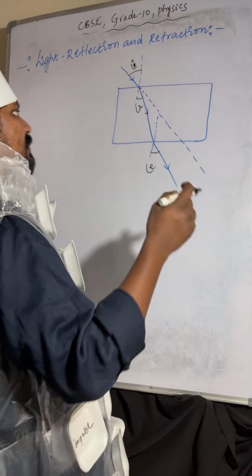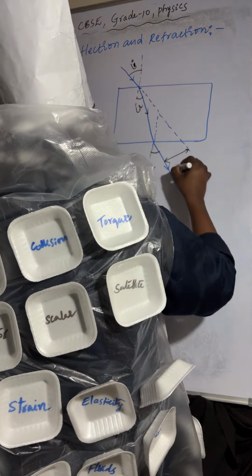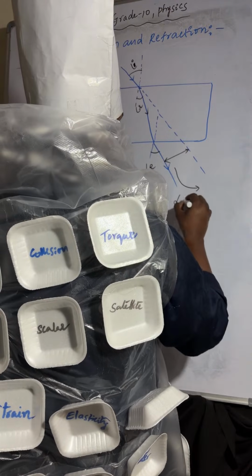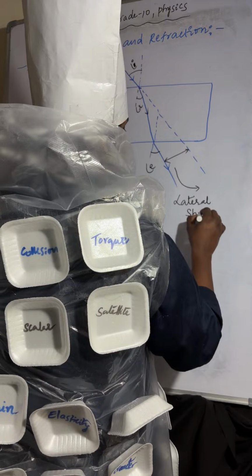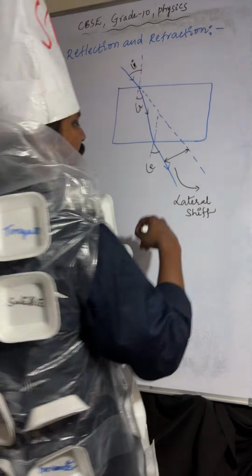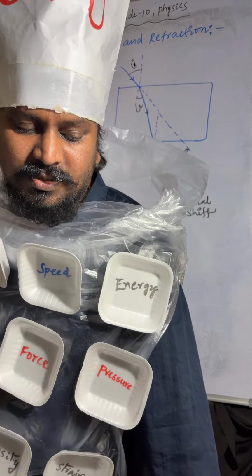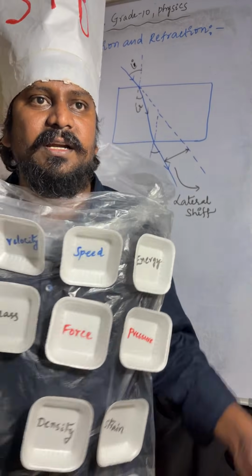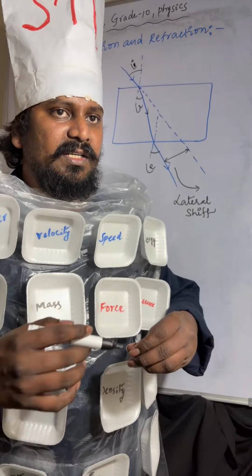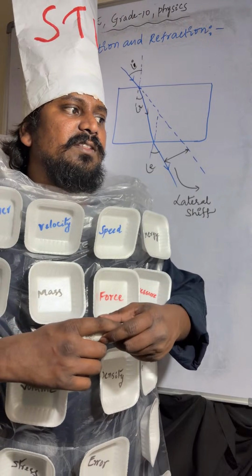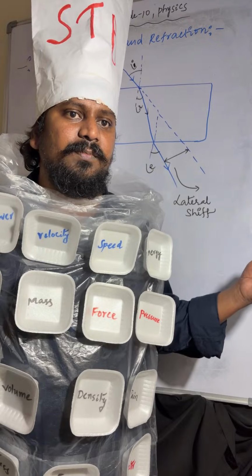Angle of emergence. So this distance is called lateral shift. What is the lateral shift? The distance between the emergent ray and the initial direction of the incident ray is called lateral shift, or also lateral displacement.